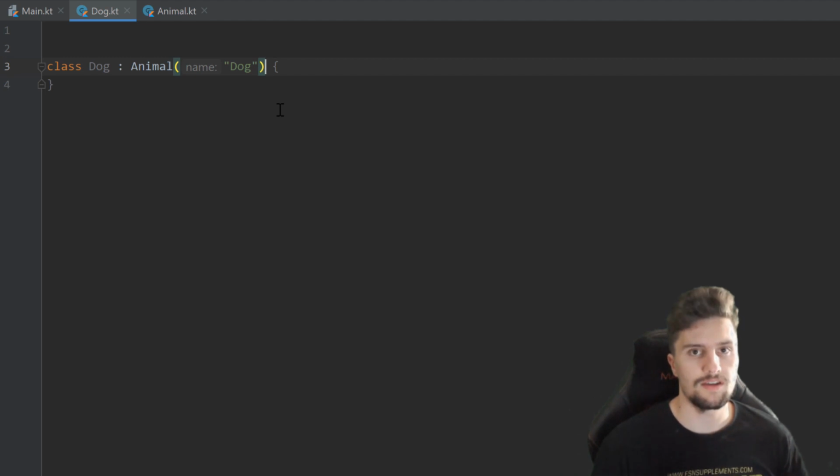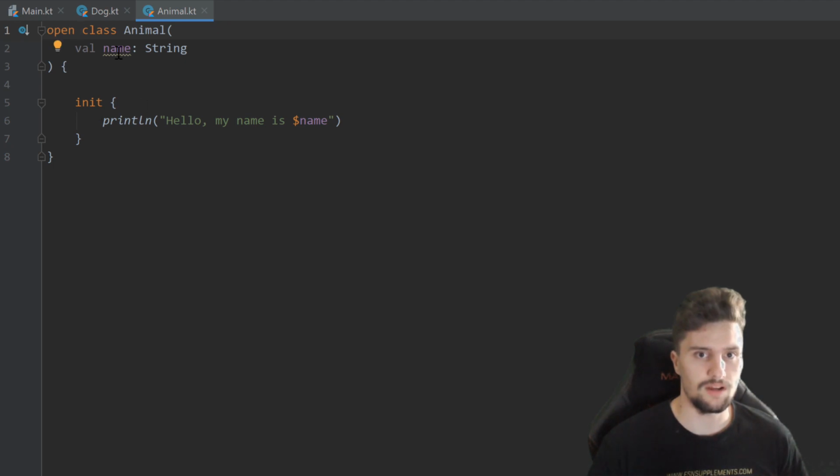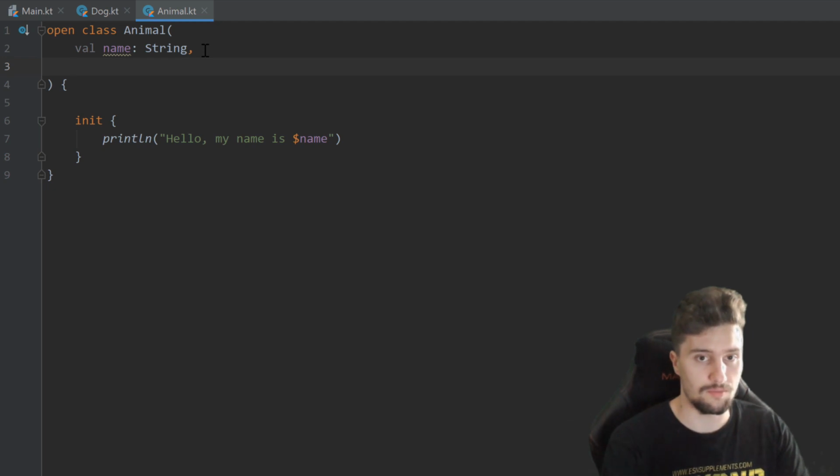But what is this inheritance stuff actually useful for? So you can see in our animal class, we defined that name property here. And for example, we could also specify another property, for example, for the amount of legs this animal has, so leg count, which is of type integer, of course, and let's set that to 4 by default.